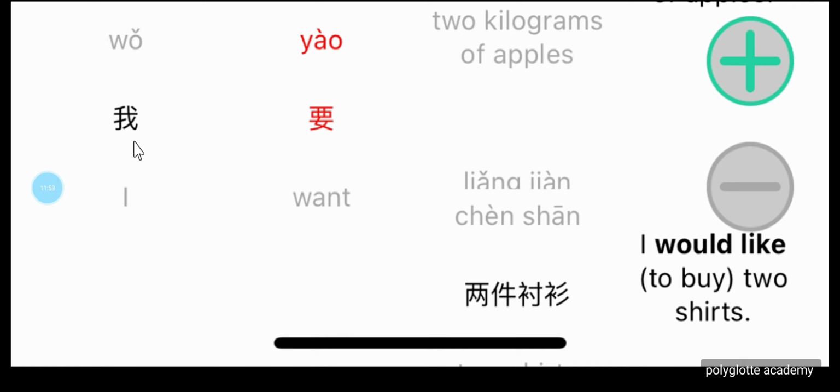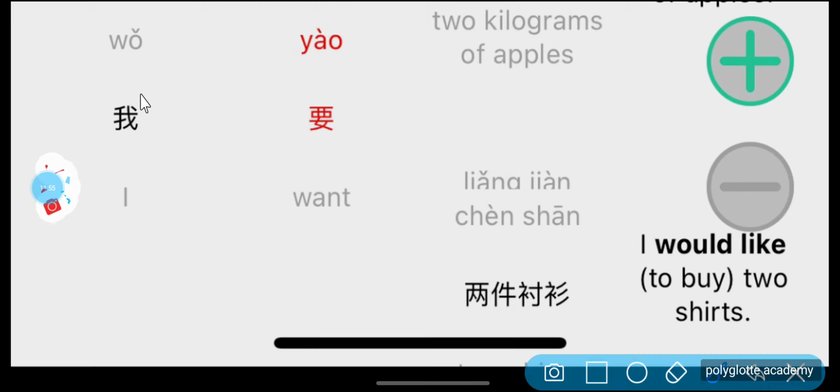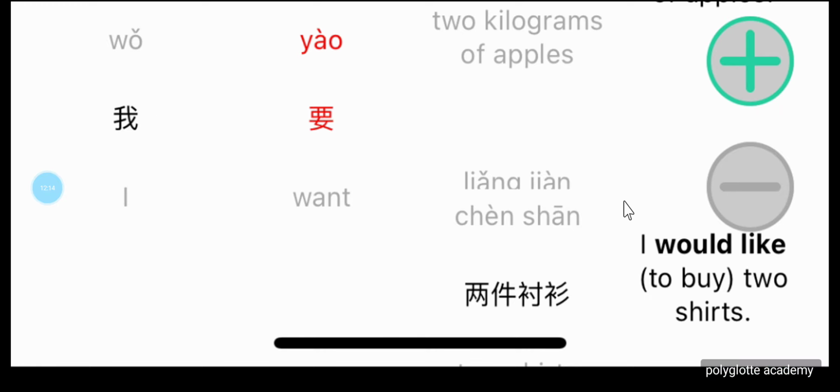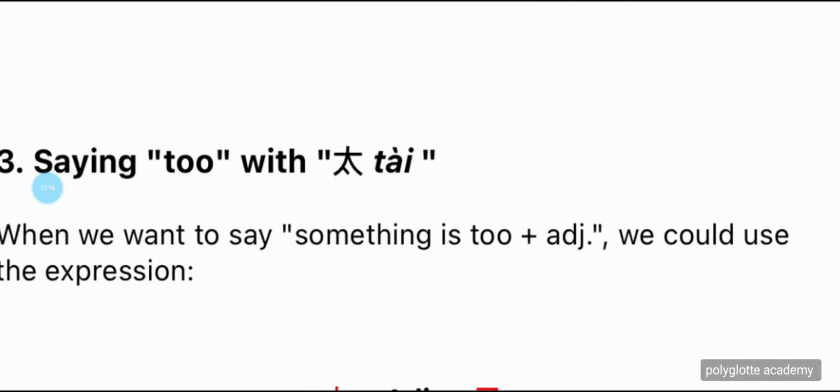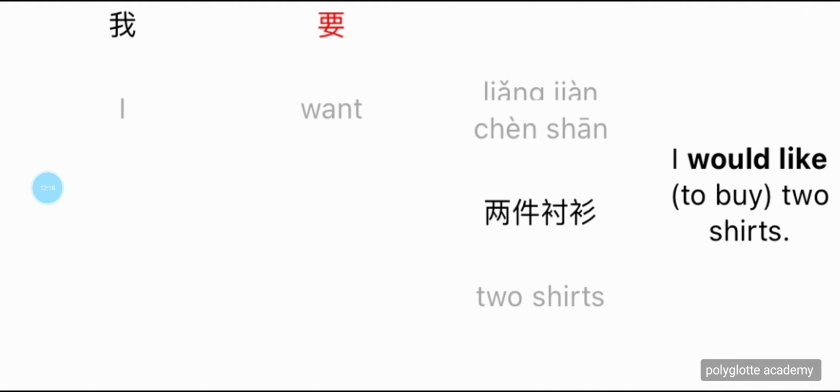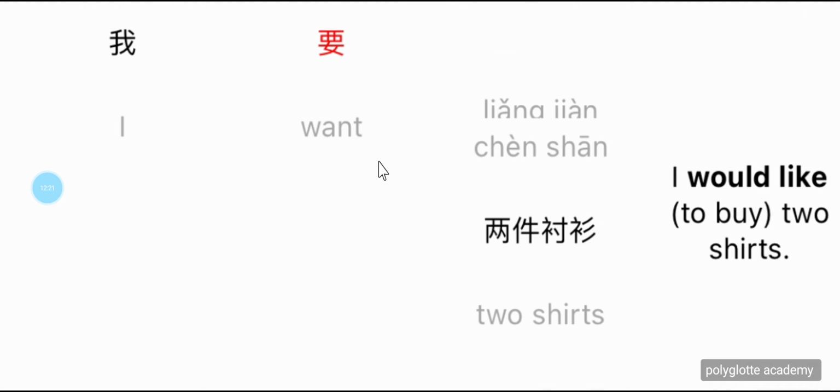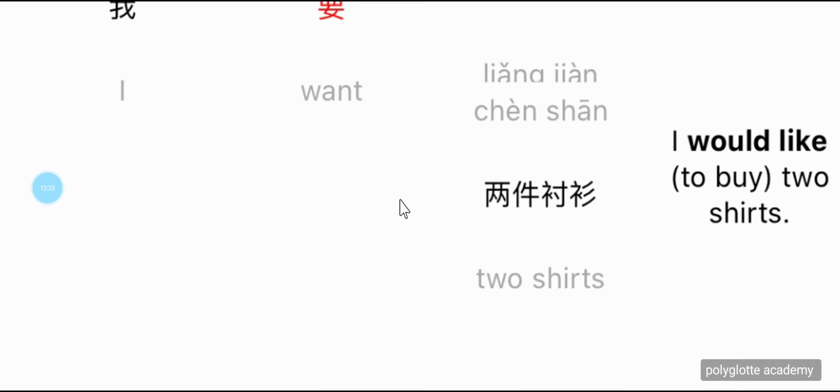So the character 我, I, and 要, which is want. 2件衬衫, I would like to buy. So I would like to have 2 shirts. 非常好,好,继续. So we have this. I would like to buy 2 shirts.